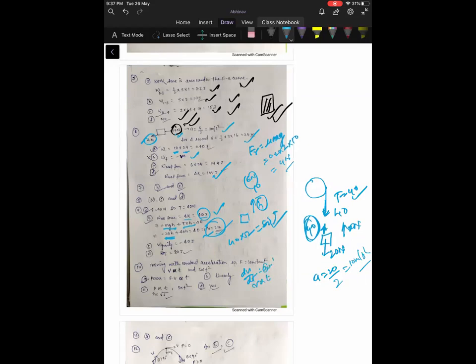So v will be proportional to t. If v is proportional to t, then s will be proportional to t square. Now power is equal to F into v. F is constant and v is proportional to t. So power will be proportional to t. So power is proportional to t.